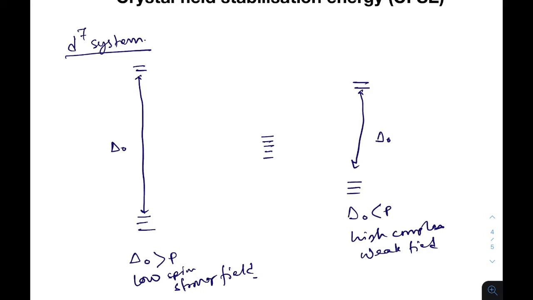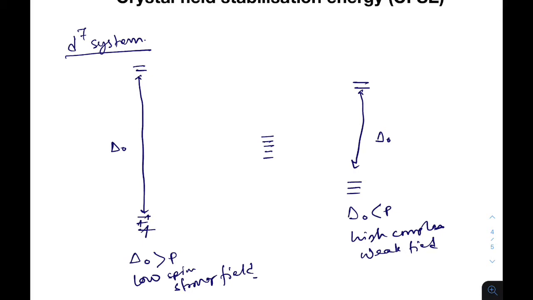According to the Aufbau principle, electrons are filled from lower to higher energy orbitals, and according to Hund's rule, electrons are filled in order to have a high number of unpaired electrons.